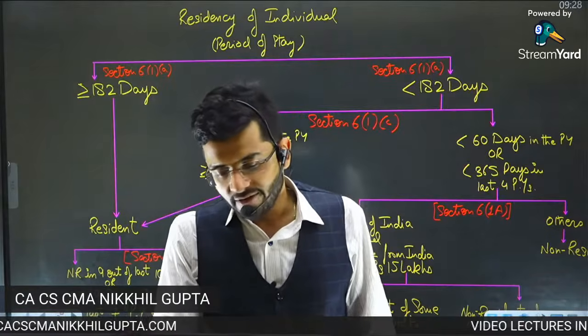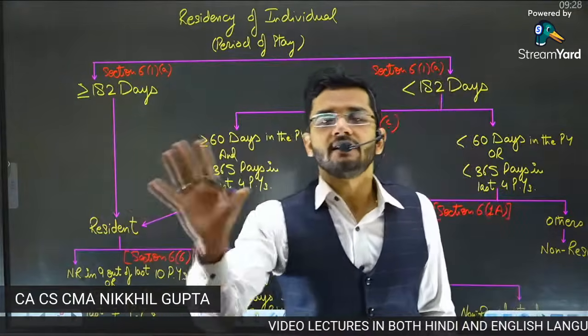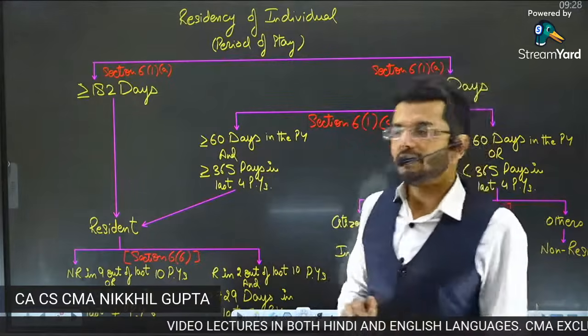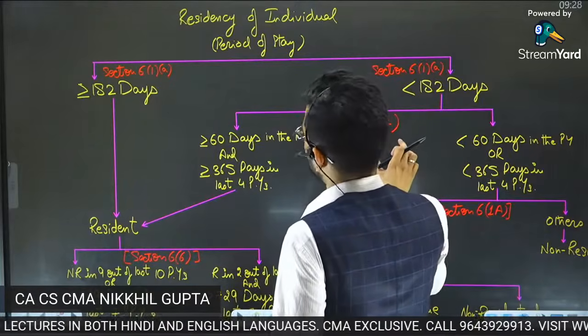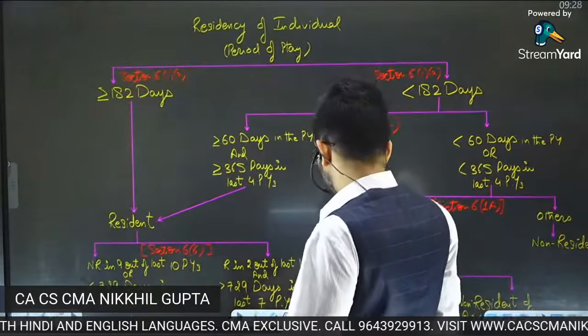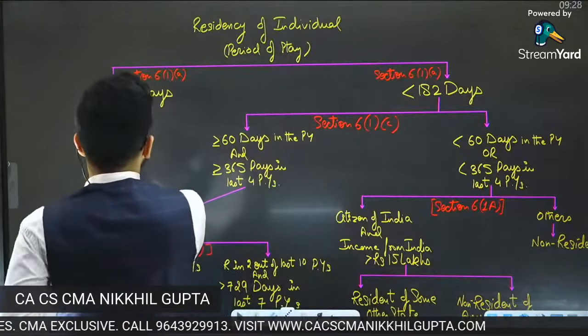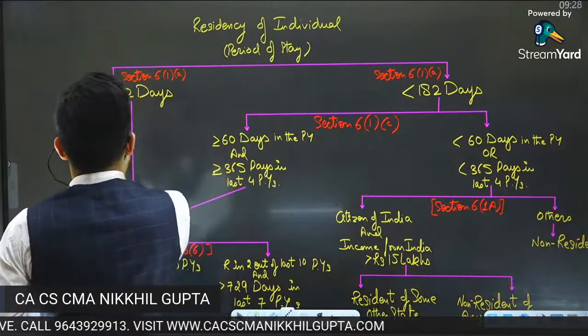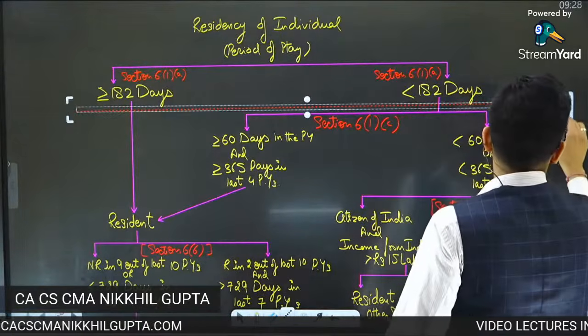Everyone is absolutely right. For income tax purposes, residency is relevant. Now we are going to determine how we decide whether a person is a resident of a country or not. That is what we are going to start now. And guys, we are primarily going to see two rules of residency.